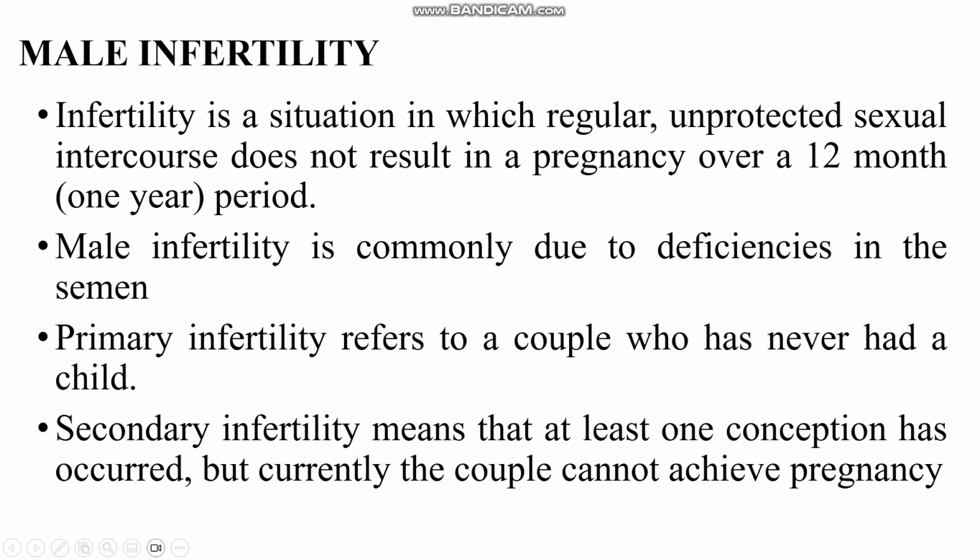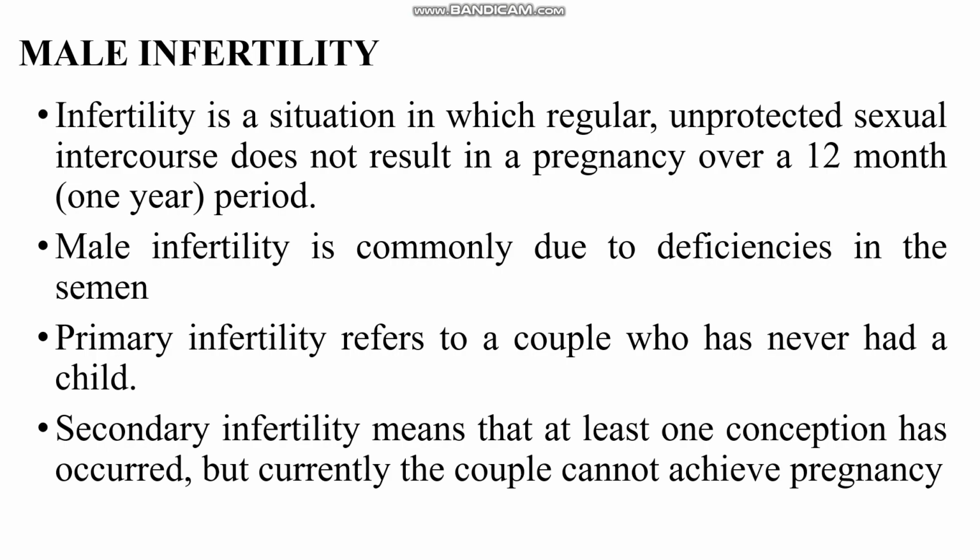Next, we will continue with another topic, that is male infertility. As you know, infertility means inability to have a conception. In case of male, it goes like this: regular unprotected sexual intercourse does not result in pregnancy, even over a 12-month, 1 year period. It is commonly due to deficiencies with semen, maybe a decreased amount of semen, or semen having a less amount of sperm.